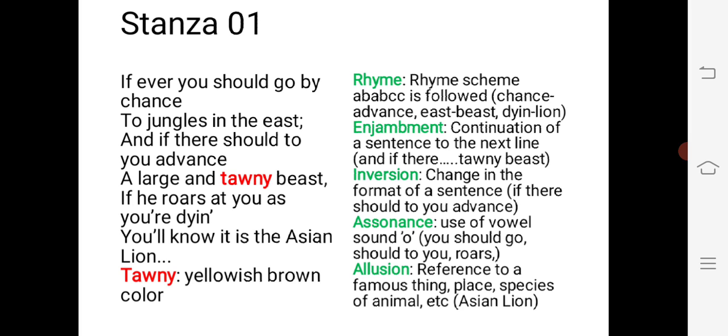So here in stanza number 1, the poet says that whenever you get a chance to go in the jungle of the east, there you will find a large and tawny beast, means yellowy brown beast. If he roars at you and you find that you are going to die, or it seems that you are going to die, then you will easily identify that it is the Asian lion.